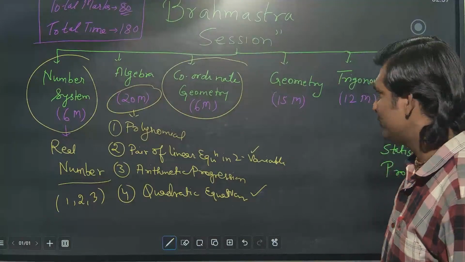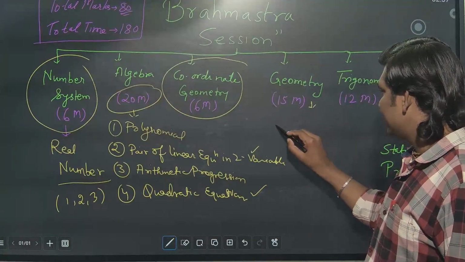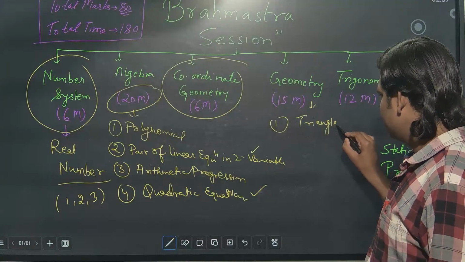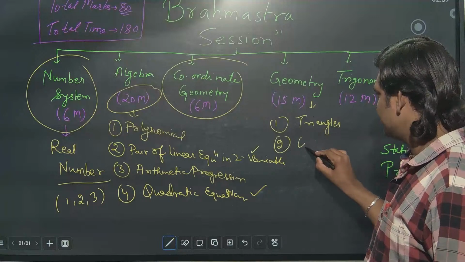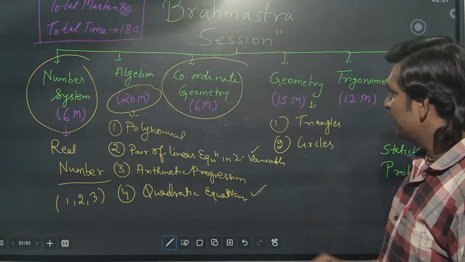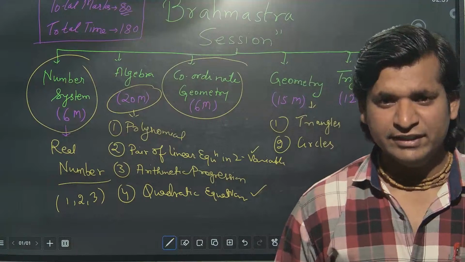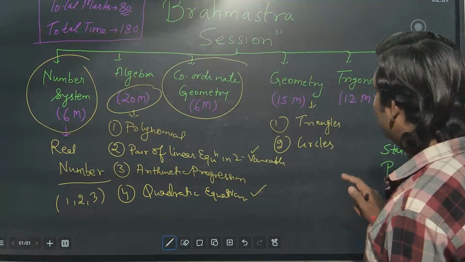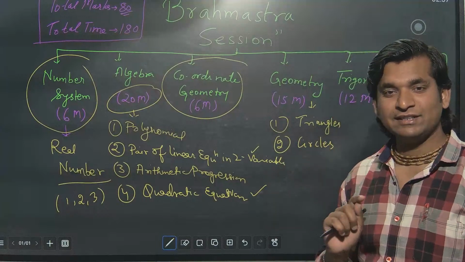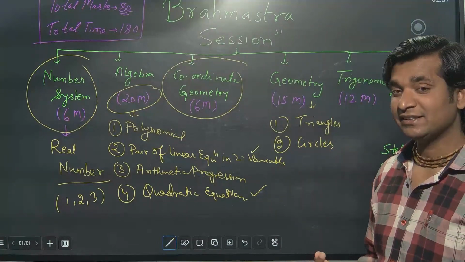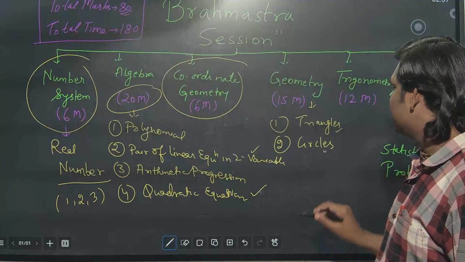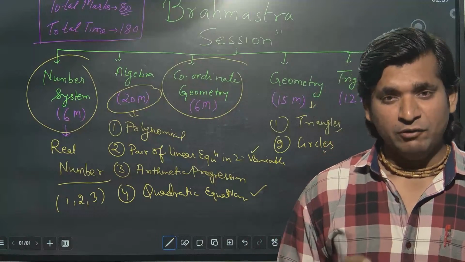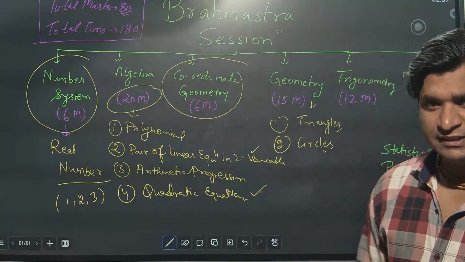Again, the main hurdle comes: geometry. It carries two chapters. First is triangles, second is circles. And this is the main hurdle where students will face problems. In this also, I told you they will ask some different questions. So these are the possibilities: from here and here, they can ask questions out of the textbook. What kind of questions they will ask, we will see later.